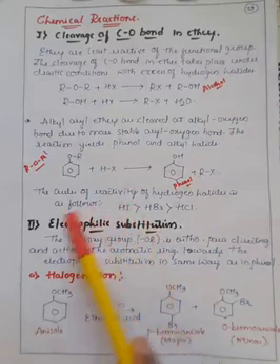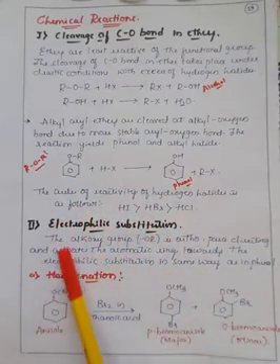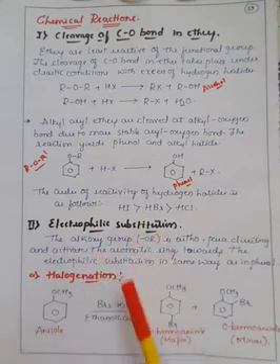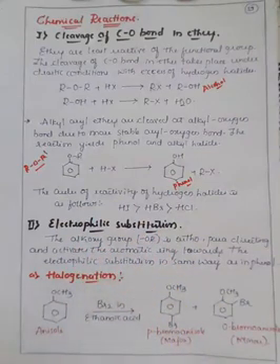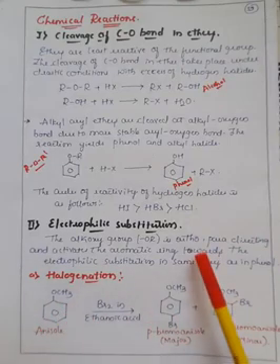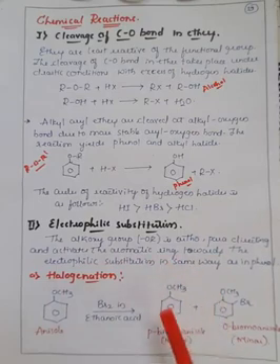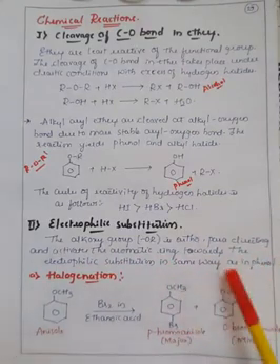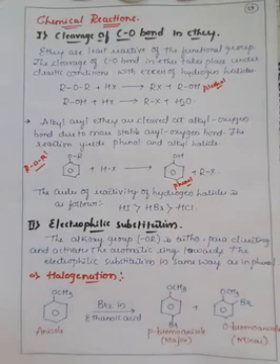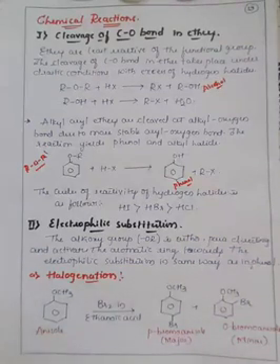The reason is due to the electrophilic substitution. Here I have written the alkoxy group, that is the OR group, which is present on the benzene ring, if you observe. It is an ortho and para directing group, and it activates the aromatic ring towards electrophilic substitution in the same way as compared to that of the phenols, right? So that only I have explained. The same reaction which we have seen in case of electrophilic substitutions of the phenols is generally seen even in case of ethers also, right?